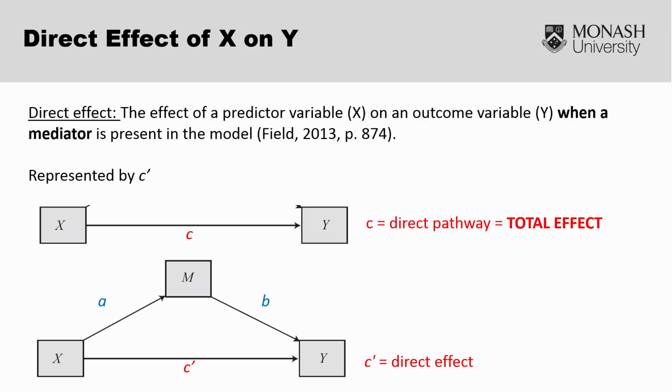I want to stress that the direct effect is not the equivalent to the direct pathway. The direct pathway, or C, is purely just the relationship between X and Y, and this is known as the total effect. The direct effect is the influence that X exerts on Y, controlling for the presence of the mediator variable.